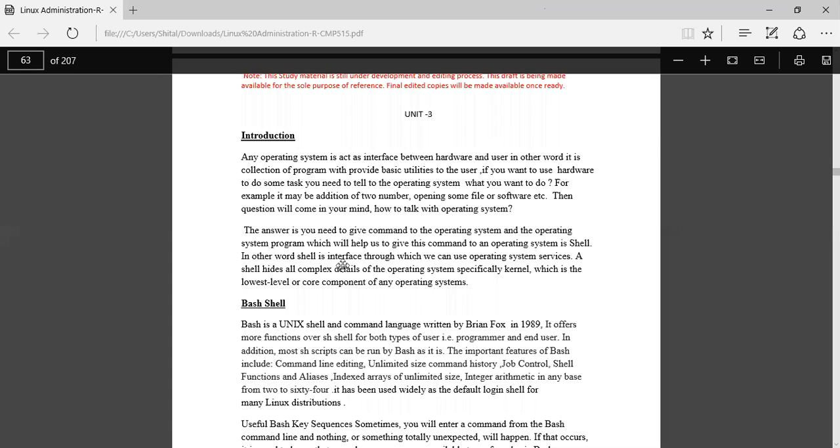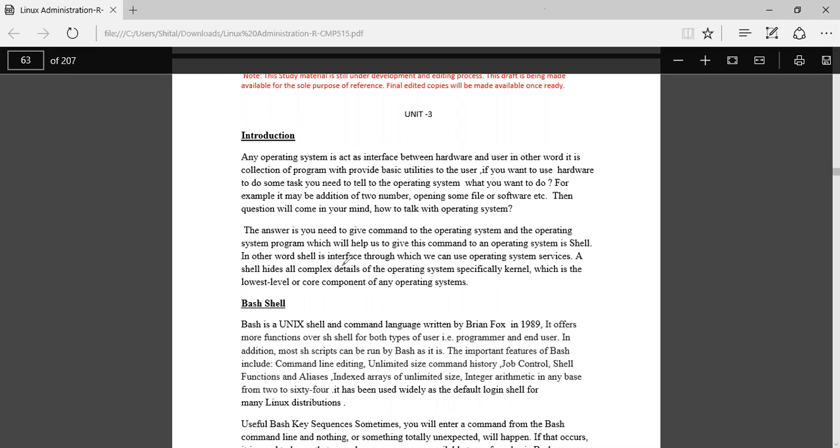Hello students, today we will start with Unit 3, that is Bash Shell of the Linux administration. Subject code is CMP 515. Okay, so today we will start with Unit 3, Introduction.